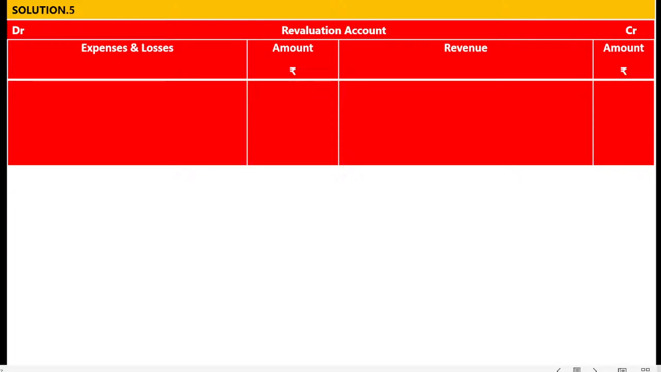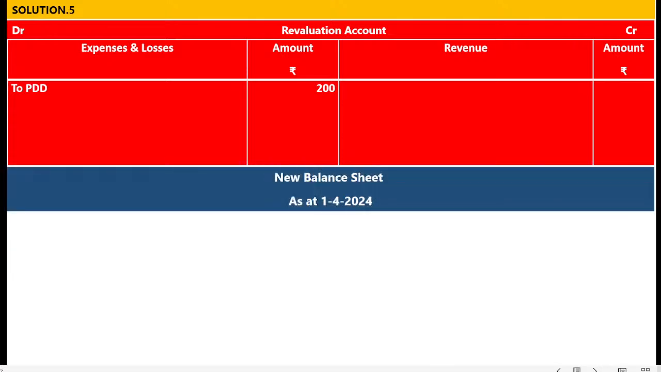But as per the England system or British system, what are the rules of debit and credit applicable? PDD is a personal account, credit the giver. Because of increase in the PDD, there may be a loss. Expenses and losses, nominal account. So the journal entry is revaluation account debit to PDD. Check it. Revaluation account debit to PDD. Directly you write the amount 200. This is step number 1. Come to step number 2.